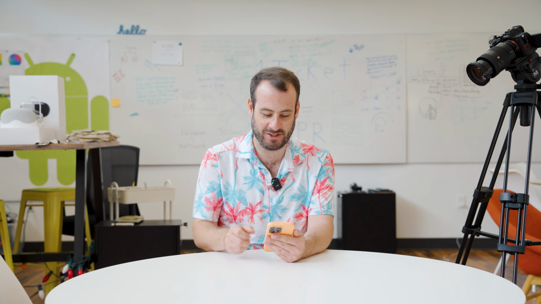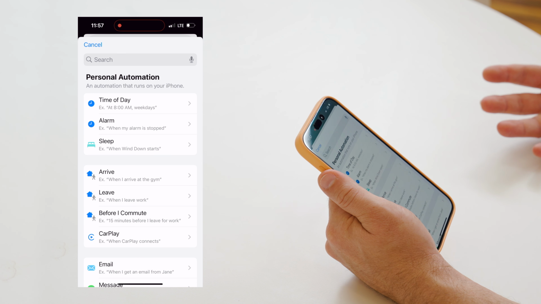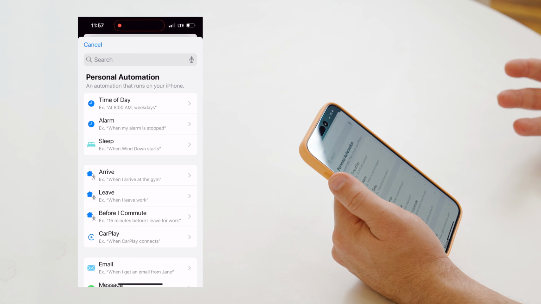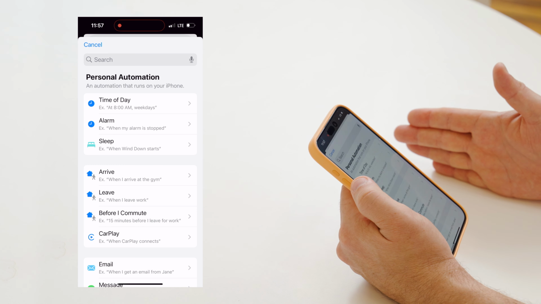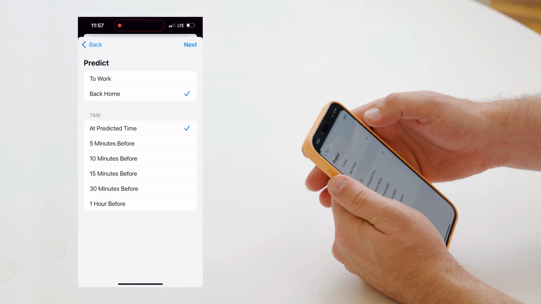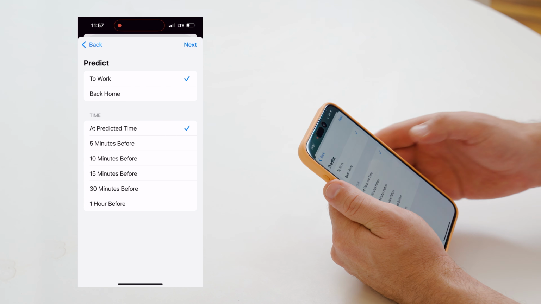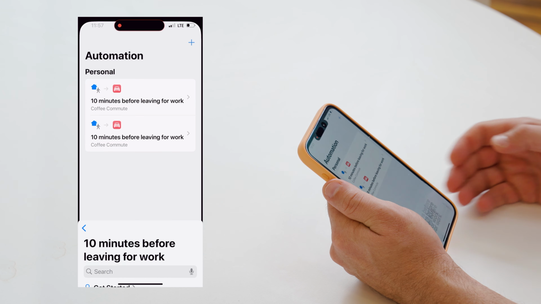So looking into my automations, I can make a new one. It turns out the system knows a lot about me. You might think, let's just do this at 10 o'clock in the morning or 9 o'clock in the morning, whenever we wake up. But really, we want this before we commute. And hey, look, the system understands before I commute. We want to do this before we go to work. And we want to do this 10 minutes before we do so. And we will choose our coffee commute automation.